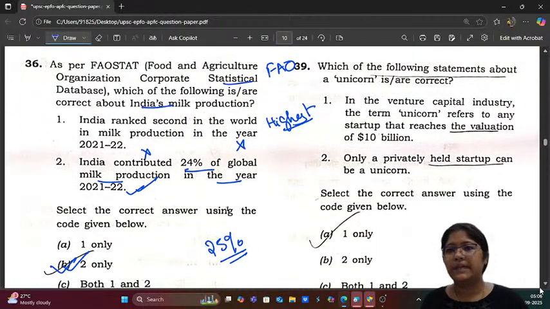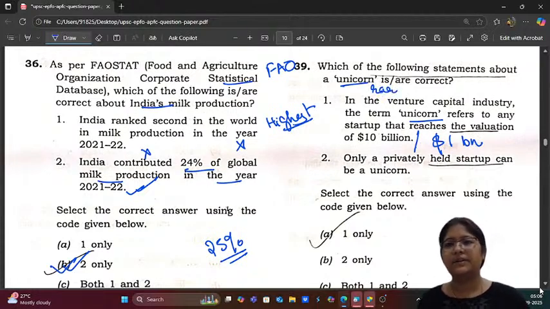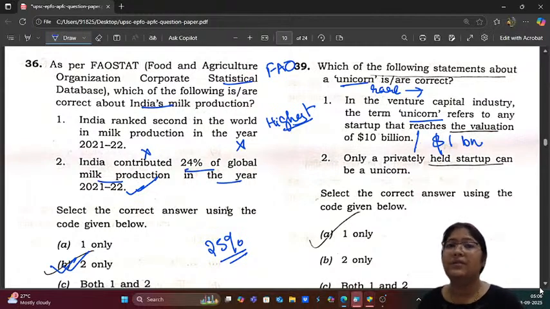Which of the following statements about unicorn are correct? In the venture capital industry, the term unicorn refers to any startup that reaches the valuation of $1 billion or above. So unicorn, like very rare. So similarly, inspired by that, we can remember rarely, or you can say there are rare high value private startups. Those are known as unicorn.